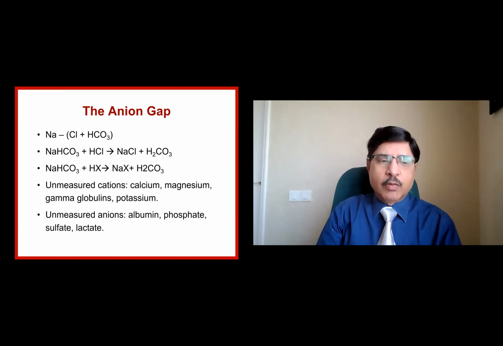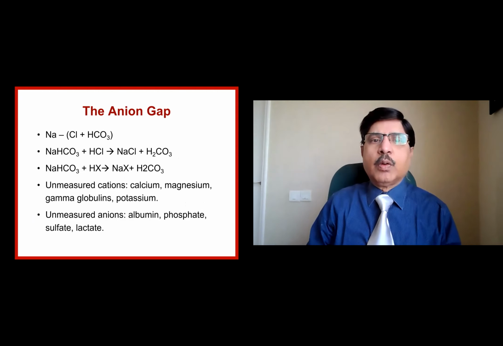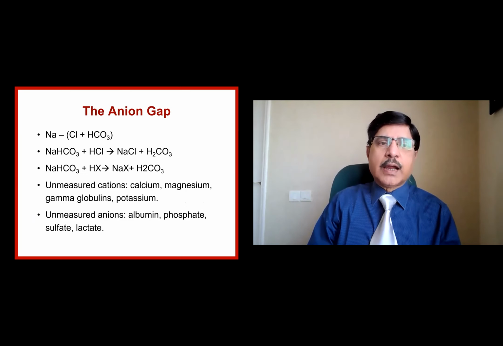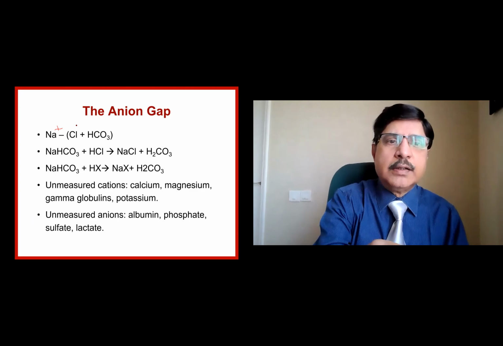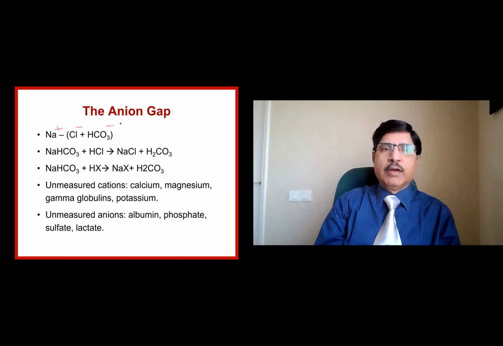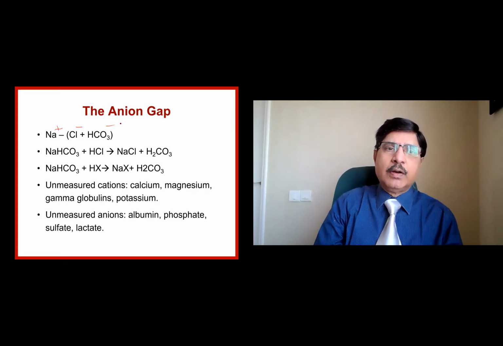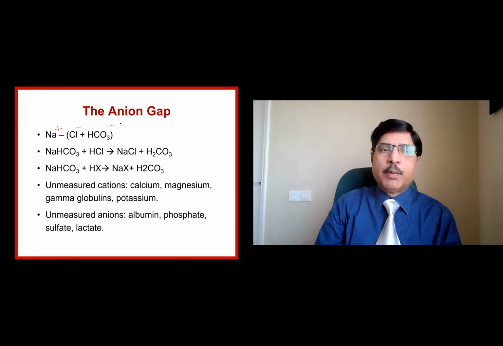Okay. So now we are going to the concept of anion gap. What is the anion gap? Sodium, chloride and bicarbonate. The major cation in the blood is sodium. A cation means plus ion, which moves towards the cathode. And these are the minus ions or the anions which move towards the anode. Negative ions move to the anode or the positive pole, and positive ions move to the cathode, which is the negative pole of the electrolysis. So sodium is the major cation. Chloride and bicarbonate are the two other important anions in the body, in the plasma.